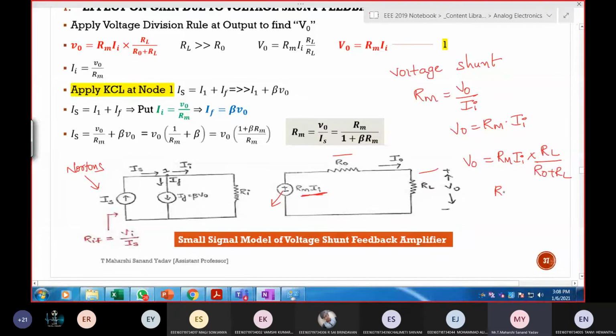What is the condition? RL is greater than R0. So which one should I neglect? R0. So V output is equal to RM times II.